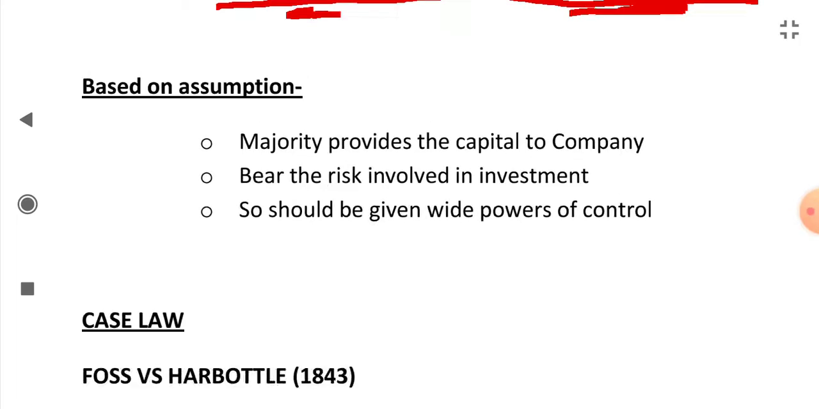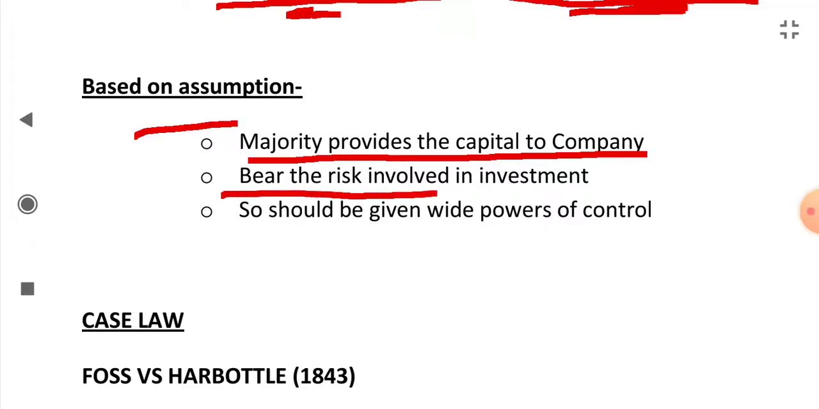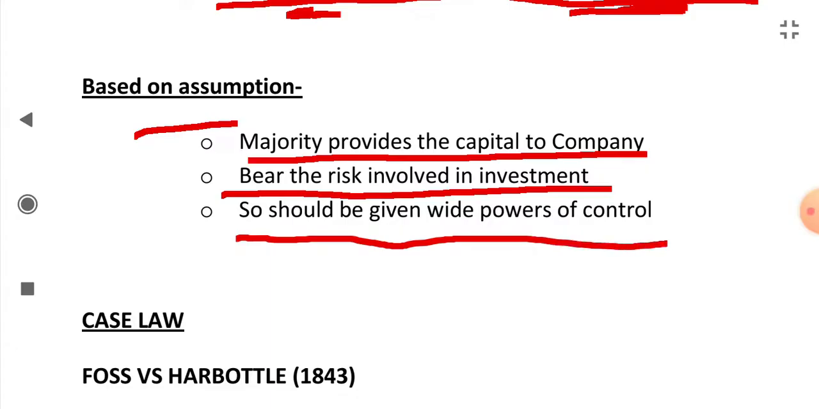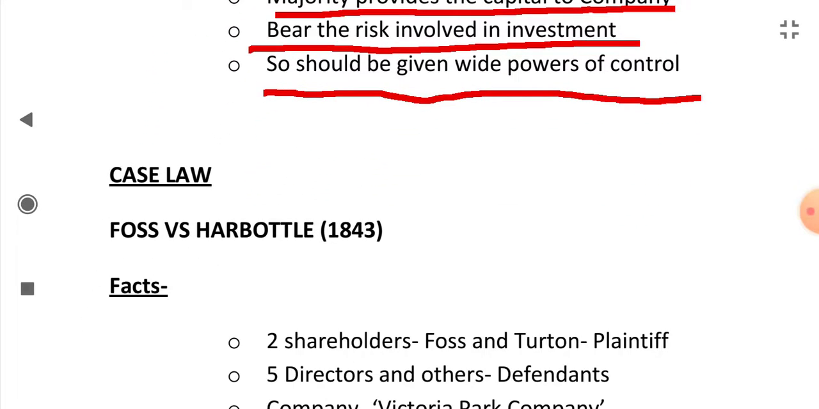It is based on the assumption that the majority provides the capital to the company, okay, and it bears the risk involved in investment, so the majority should be given wide powers of control. This was the assumption for this rule.